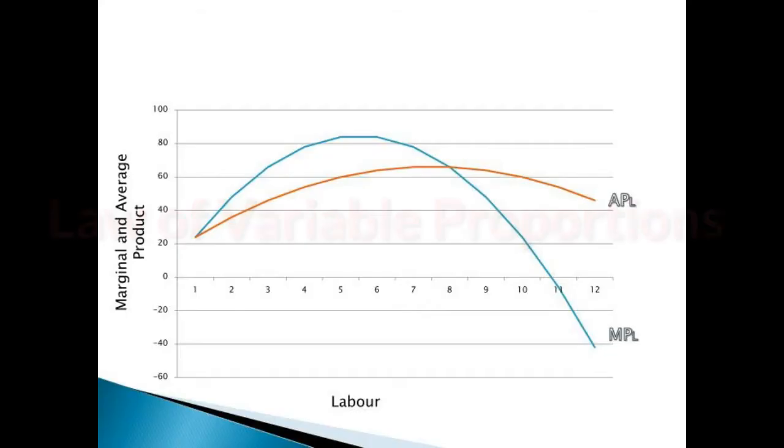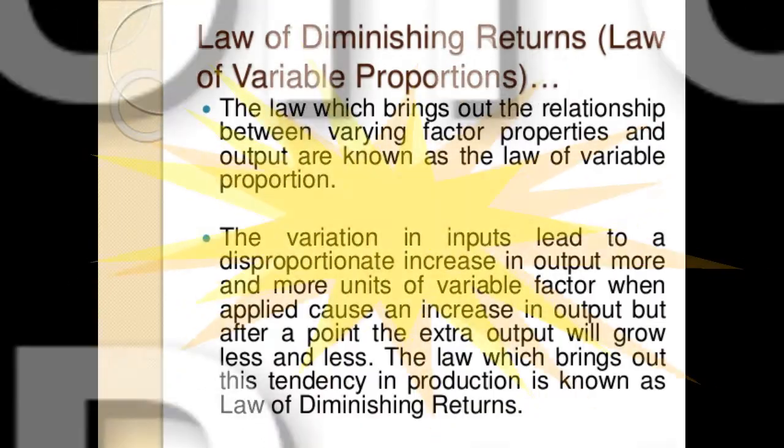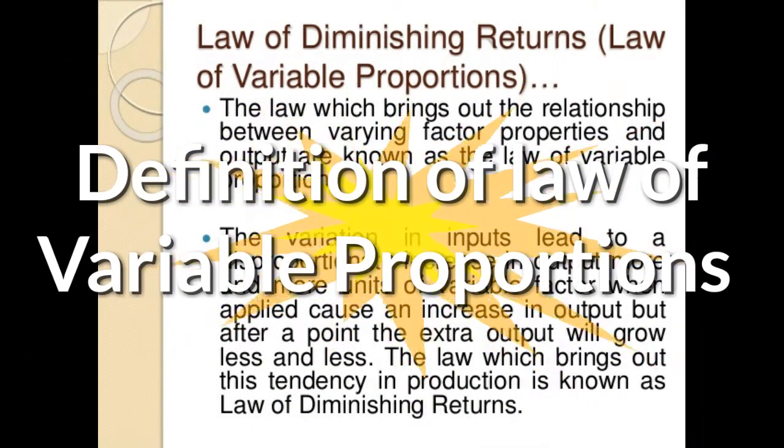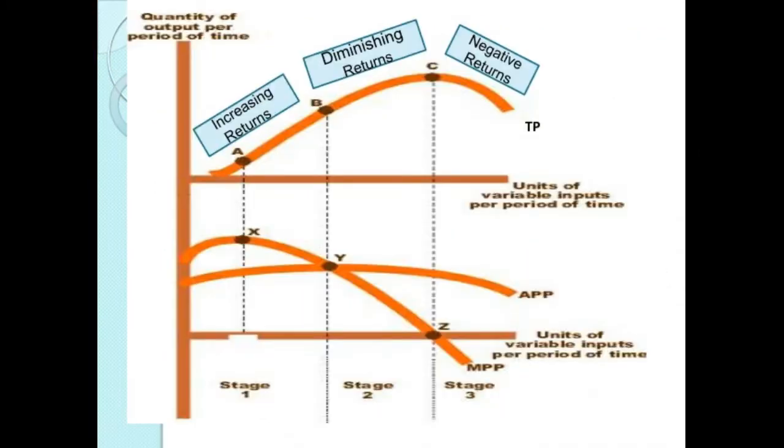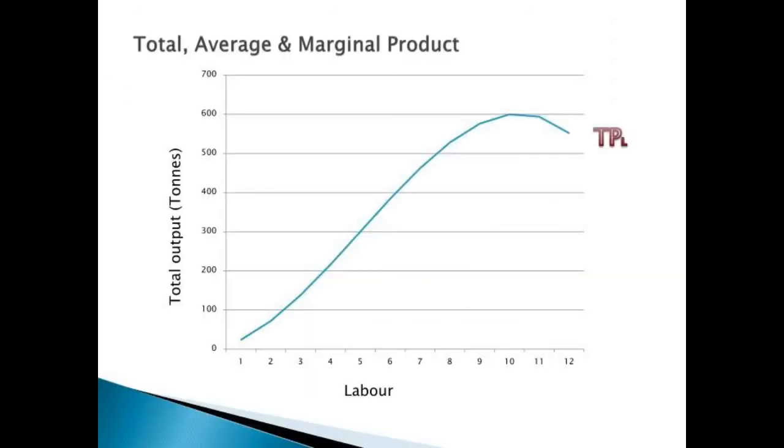According to law of variable proportion, by keeping the capital fixed, if we go on to apply more units of labor, the following phenomena is observed. In the beginning, TP will increase at an increasing rate. Hence, both AP and MP increase, but MP will increase more than AP. Later on, TP will increase at a constant rate. Hence, both AP and MP will remain constant. Finally, the TP will increase at a decreasing rate. Hence, both AP and MP decrease, but MP will decrease more than AP.